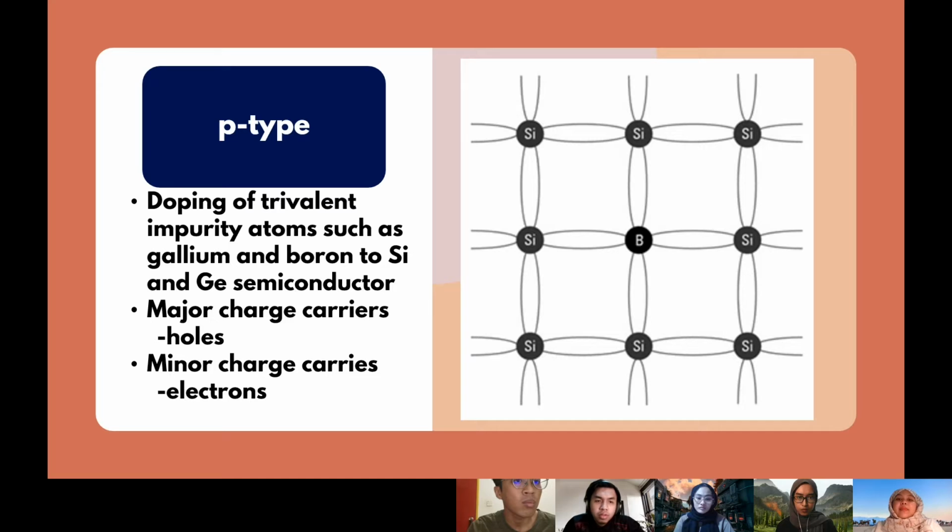Meanwhile, a p-type semiconductor is made by doping trivalent impurity atoms such as gallium and boron into a silicon or germanium semiconductor. The major charge carriers for a p-type are holes and the minor charge carriers are electrons.